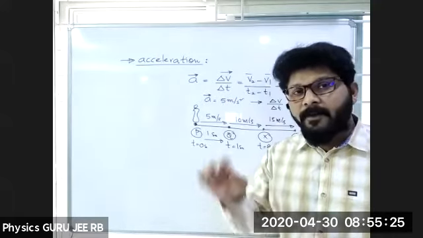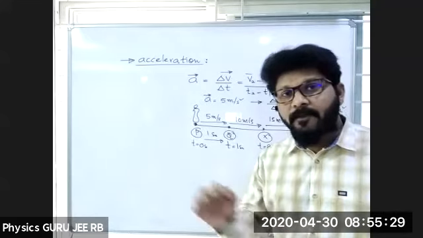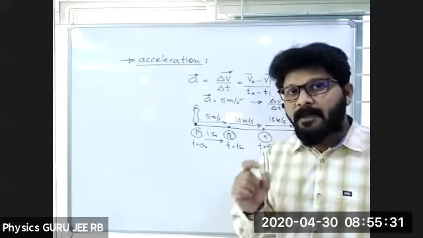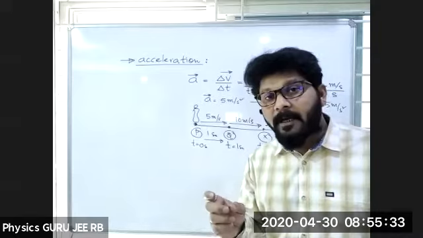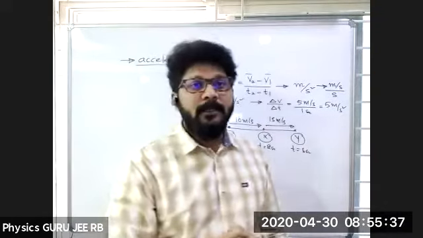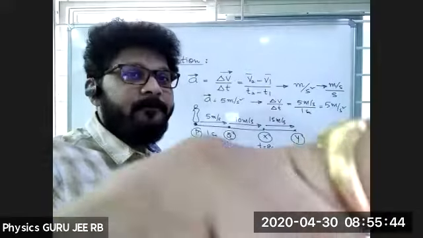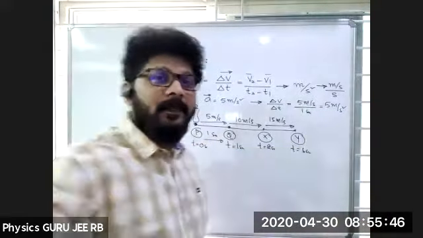We are not into the discussion of uniform right now. I am just trying to explain what exactly the unit indicates. Hope you got it, hope it is clear, Usha K. Yes? No, tell me.